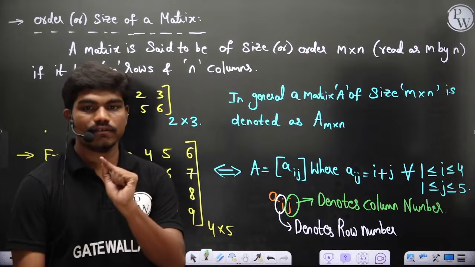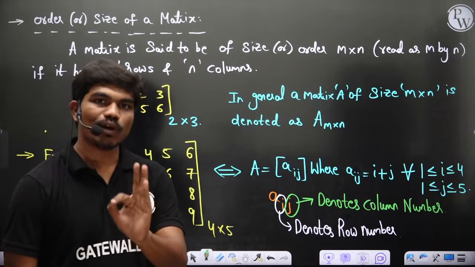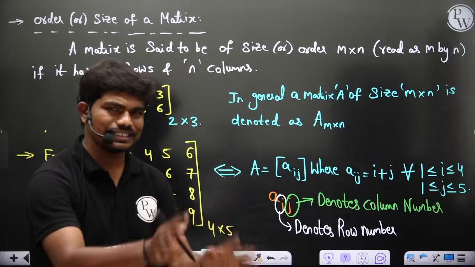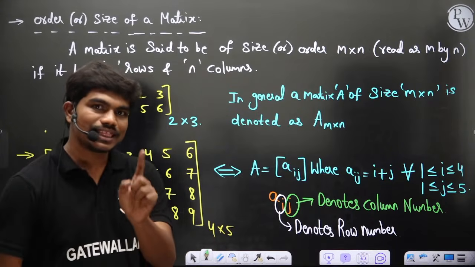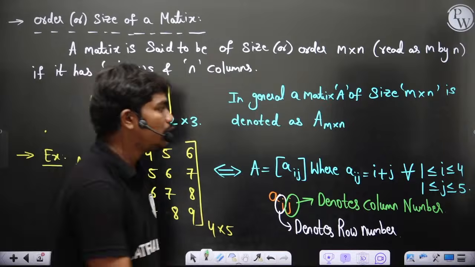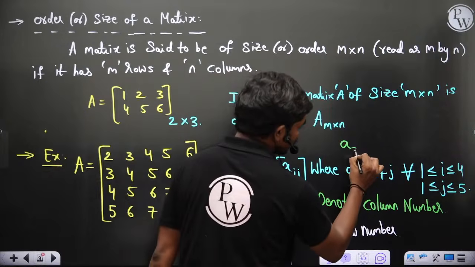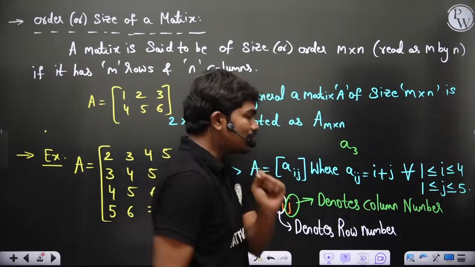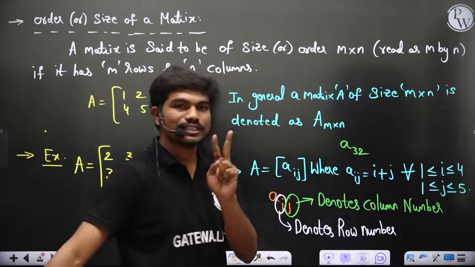Now let's see, if I ask you what is the third row, second column element, for example, randomly, you need to calculate: the first subscript is the row number, the second is the column number. So it's the second column.